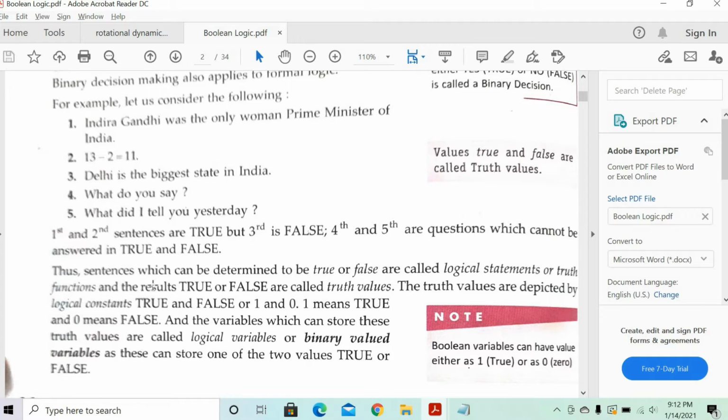Third, yes. Fourth and fifth, anyway, what question, why question, how question, do not belong to Boolean kind of questions. Understood? Boolean means the answer should be given true or false. Only two values it has, either true or false. It doesn't have any other value.